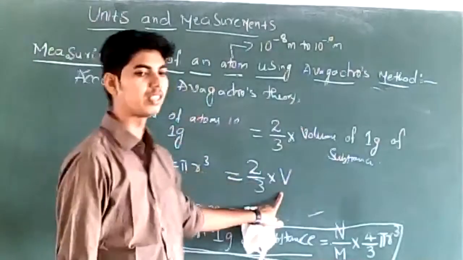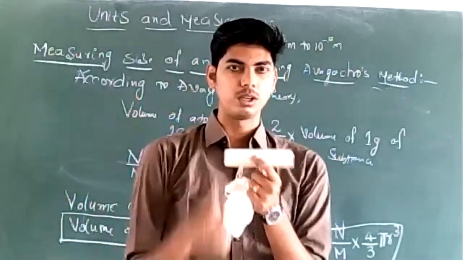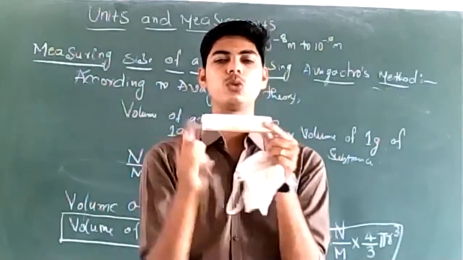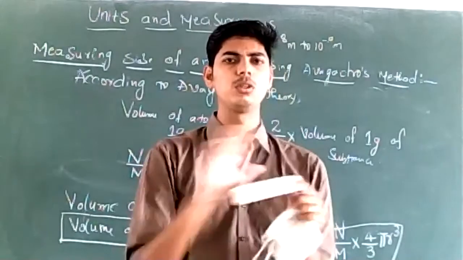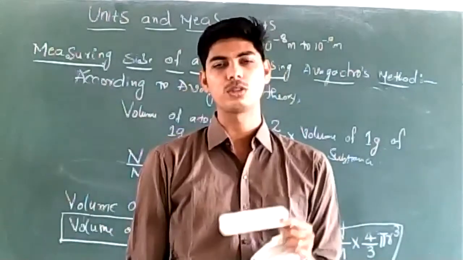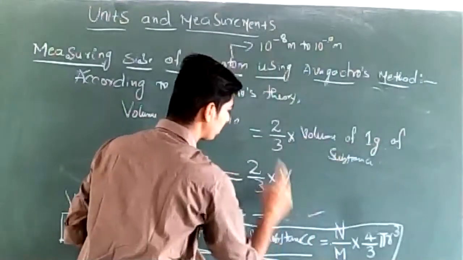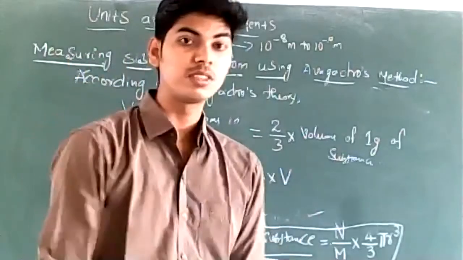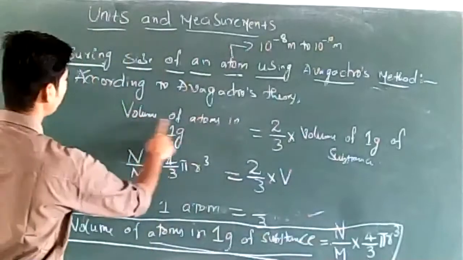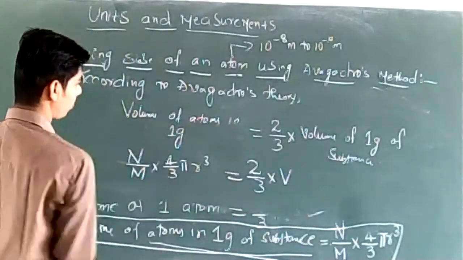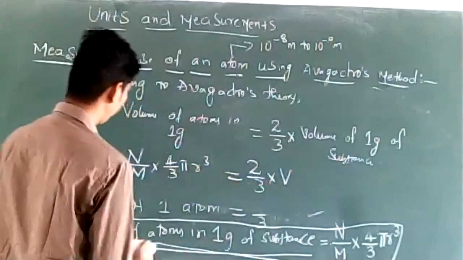Let us suppose volume of the substance, volume of 1 gram of substance. Our substance is 1 gram. Its volume, let us say V. The volume may be 10 centimeter cube or 20 centimeter cube. We are not bothered about those numerical values. We are supposing volume of 1 gram of the substance is V. Volume of atoms in 1 gram of substance is n by m times 4 by 3 pi r cube. That is equal to 2 by 3 times volume of 1 gram of substance, V.